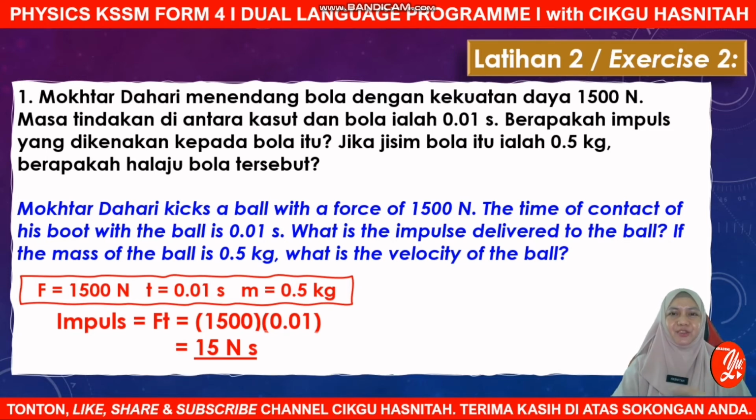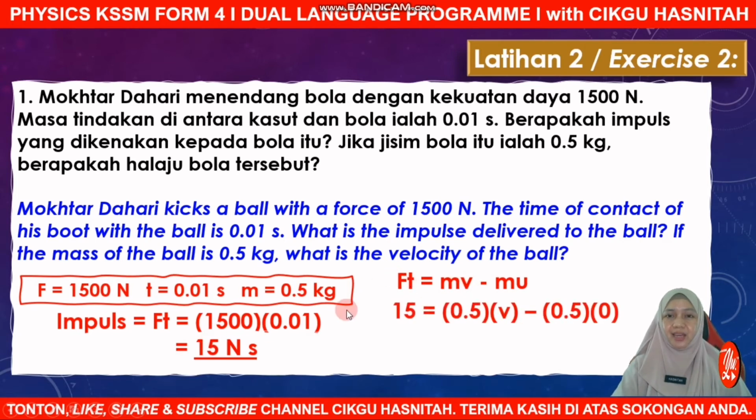Okay, and then how to find the velocity of the ball? What final velocity does it travel with? So we apply Ft = mv minus mu to find v. This is the value of impulse we determined earlier, which is 15. The mass of the ball is 0.5, v is what we are looking for, and the initial velocity is 0. As I mentioned earlier, why is the initial velocity 0? Before the ball is kicked, it is at rest. So this gives us a final velocity of 30 meters per second.